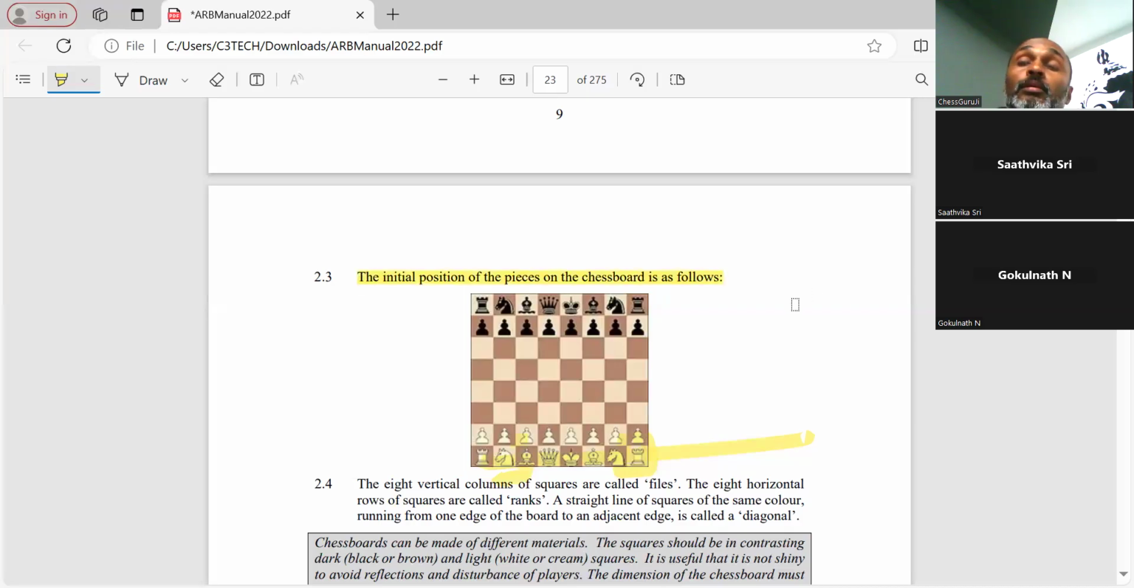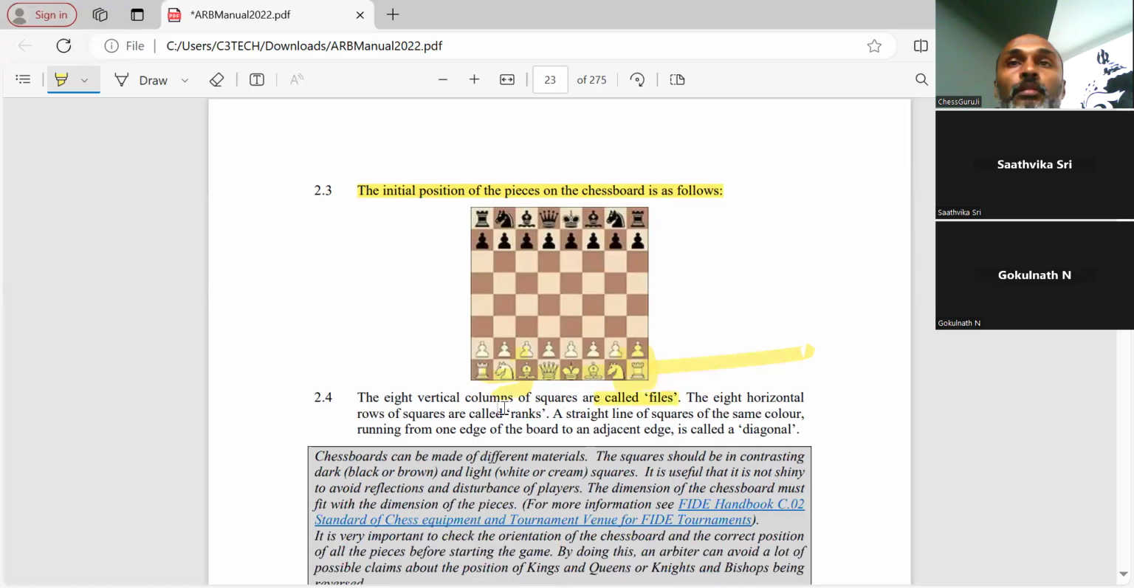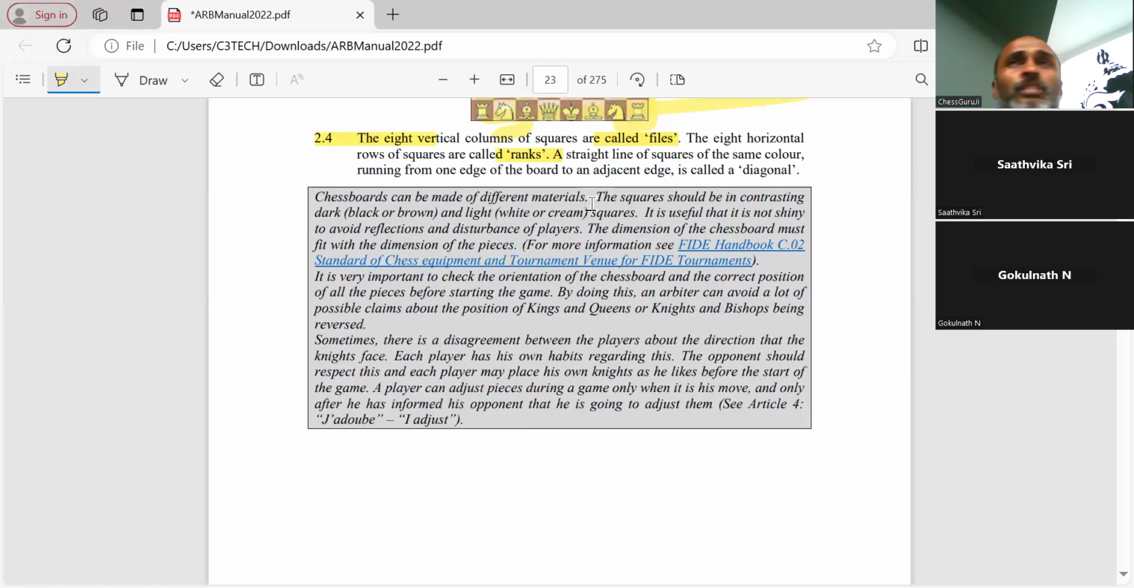Let's see what needs to be done if that initial position is not set correctly later. So this is the basic initial position. The vertical columns are called files, the horizontal rows are called ranks, and the lines of squares of the same color touching at corners are called a diagonal. The chessboard is made of different materials.